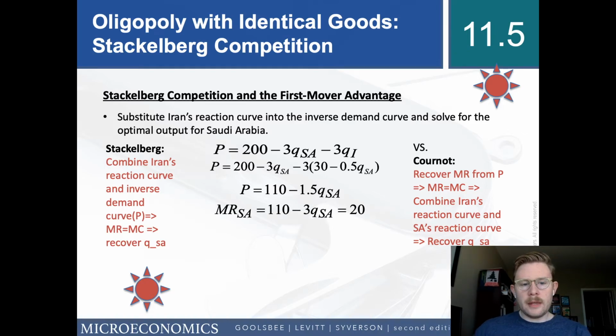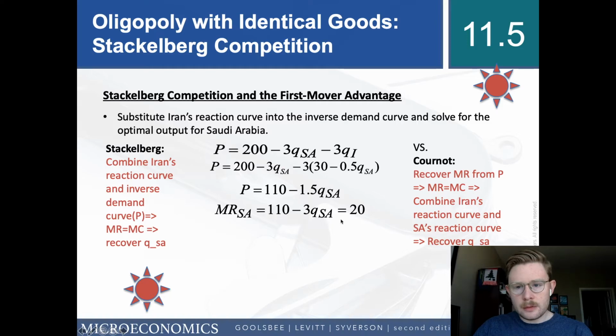Remember that the marginal revenue function has double the slope of the inverse demand curve, and so Saudi Arabia's marginal revenue curve is equal to 110 minus 1.5 times 2, or 3, times QSA.